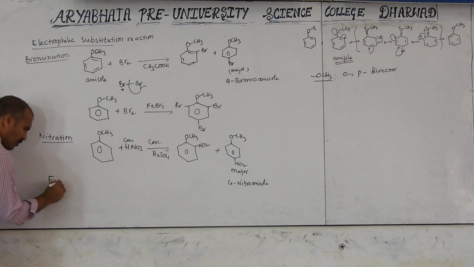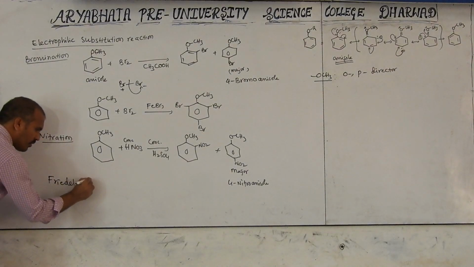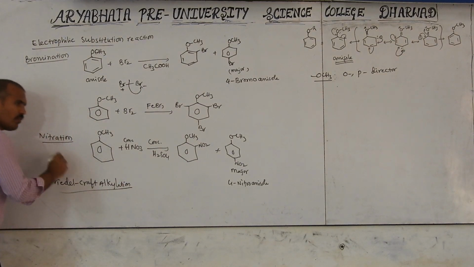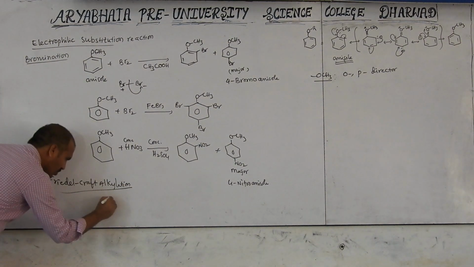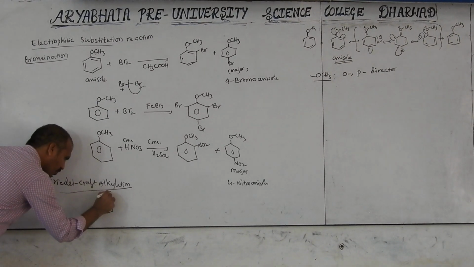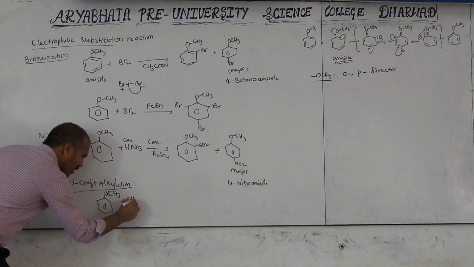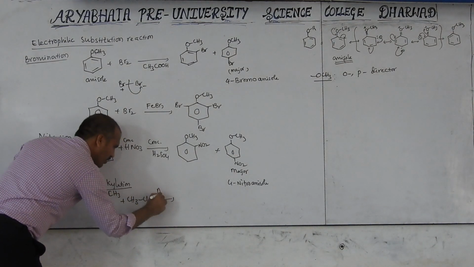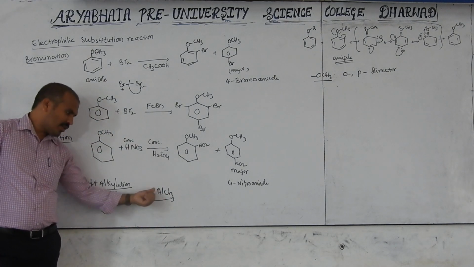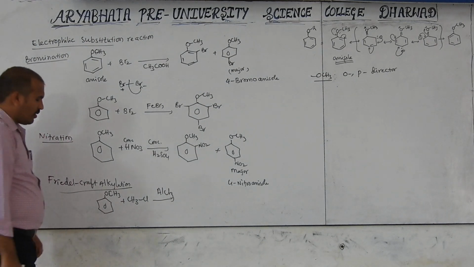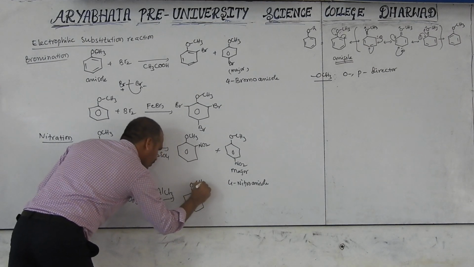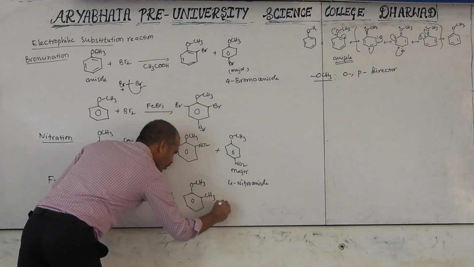Next, Friedel-Crafts alkylation. Now, this anisole reacts with methyl chloride, for example, in the presence of AlCl3. This bond being difficult to break, that's why you have to use the AlCl3 catalyst. Then we will get here OCH3, CH3.